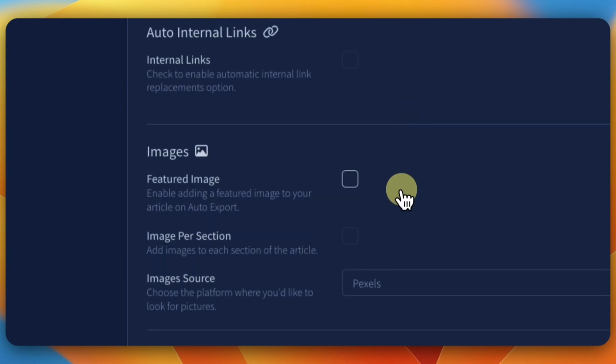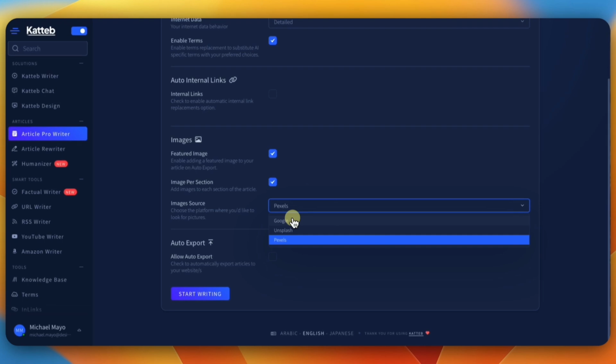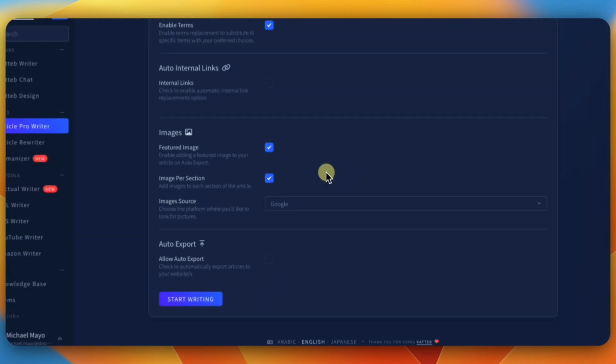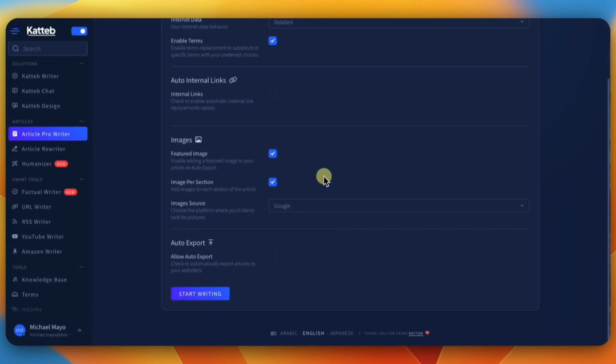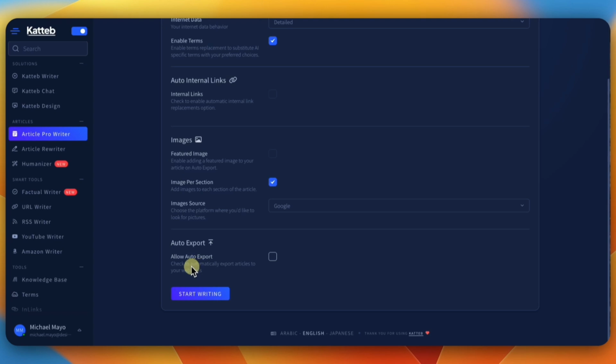Now, another thing I like about this is that you can do a feature image. You can do an image for each section. And this is the thing I liked about this, that you can use 3 different sources to do it. You can use Google, you can do Unsplash or Pixabay. I use Google because what it's going to do is scrape Google and get me images for my article. Okay. And I normally don't use feature image because I usually create my own feature image. And then if you want to, you can automatically export. You can click on that after it's finished writing.